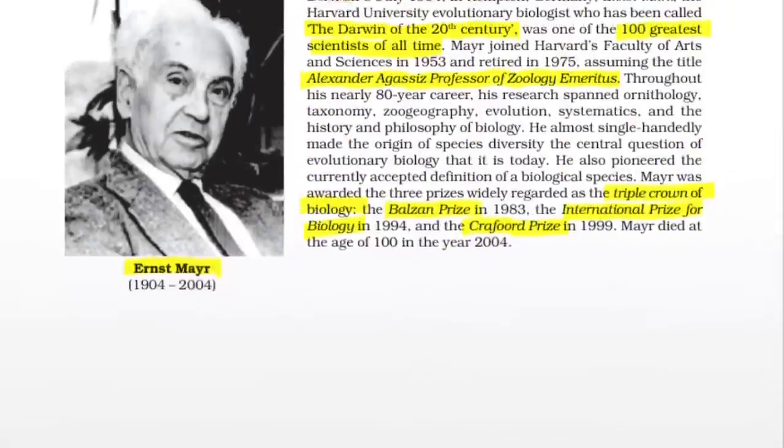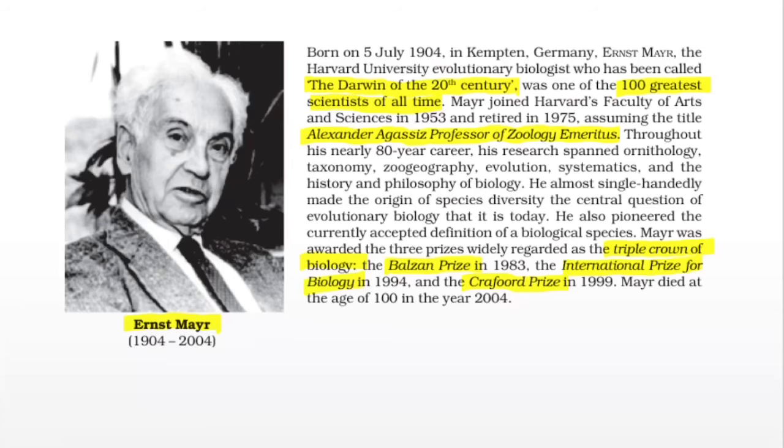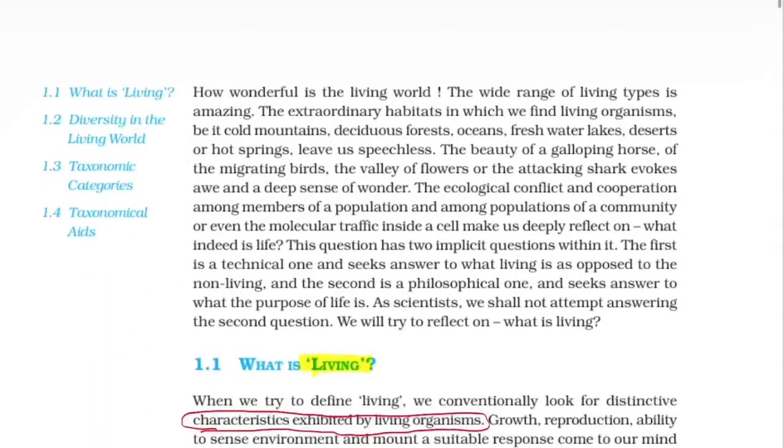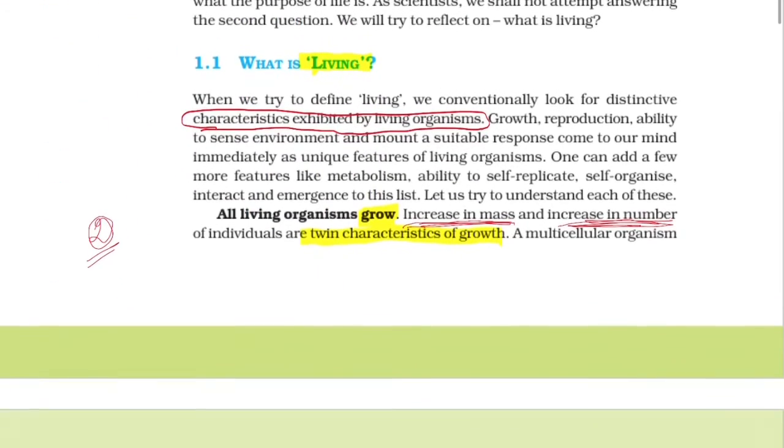So, to summarize everything that we learnt, we have this Ernst Mayr. He is the Darwin of the 20th century, one of the 100 greatest scientists of all time. He has been given this title, which we don't have to pay so much attention to, because it has never come, and probably it could come, we never know.